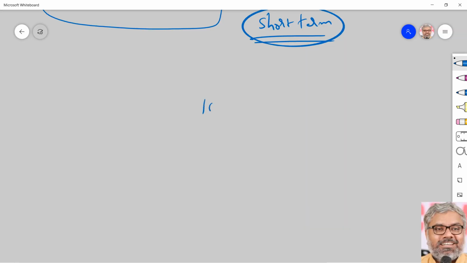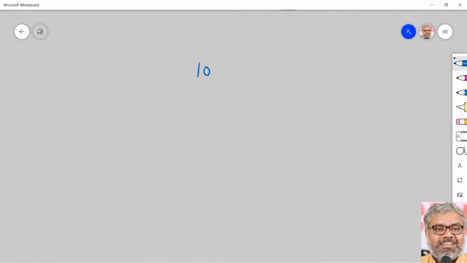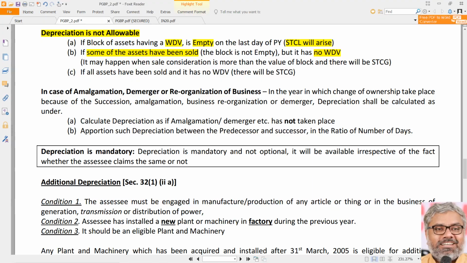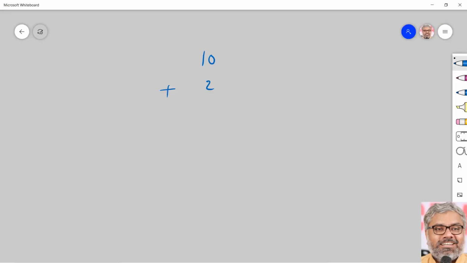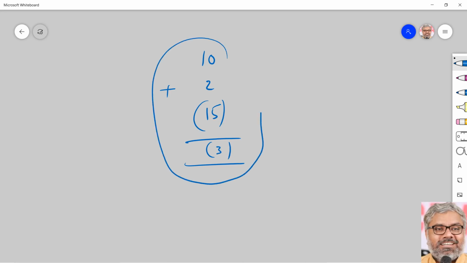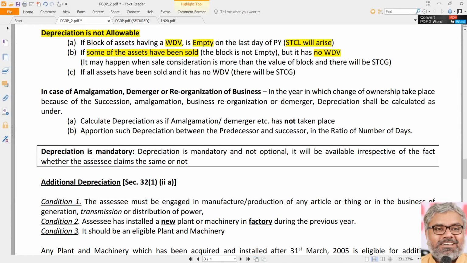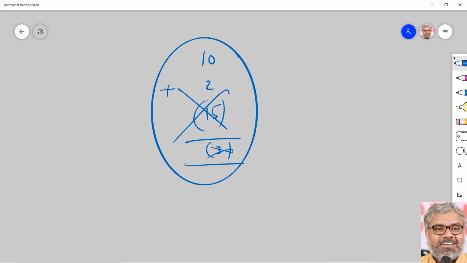Let us take the same example. Let us say 10 lakhs rupees was the opening WDV of the block. Say assets purchased are 2 lakhs rupees. And of this block, not the entire block, only some of the assets are sold, let us say for 15 lakhs. Then what is the closing WDV? Minus 3 lakhs. Does it make sense? Once again, no. There cannot be negative WDV, so here we can say there is no WDV. Negative means as good as not possible.